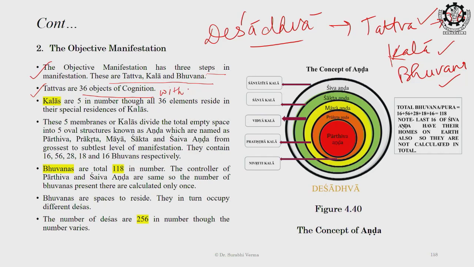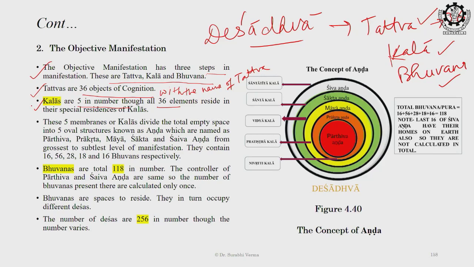Now we are moving to the Kala, and Kalas are 5 in number. The prominent markers are known as Kala and they are 5 in number, though all the 36 tattvas have a very fine membranous covering, which is understood as Kala.